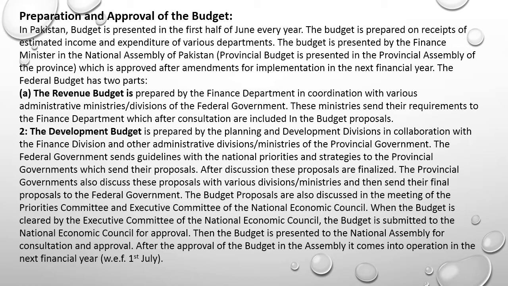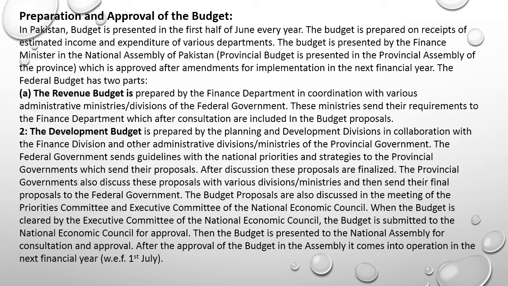Then we see what is the procedure of preparation and approval of the budget. In Pakistan, budget is presented in the first half of June every year. The budget is prepared on receipts of estimated income and expenditure of various departments. The budget is presented by the Finance Minister in the National Assembly of Pakistan. Provincial budget is presented in the Provincial Assembly of the province, which is approved after amendments for implementation in the next financial year.